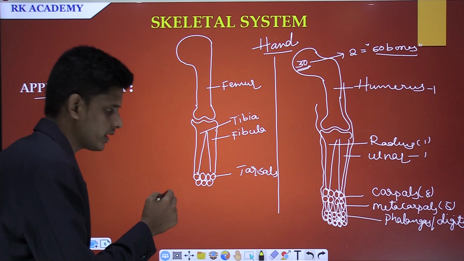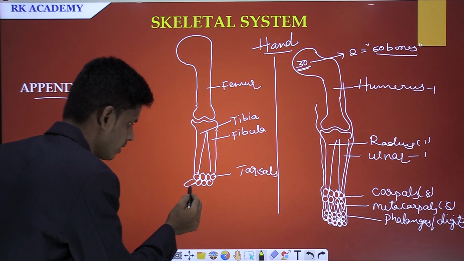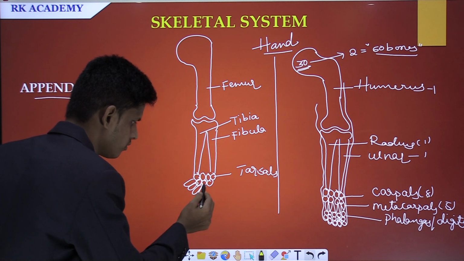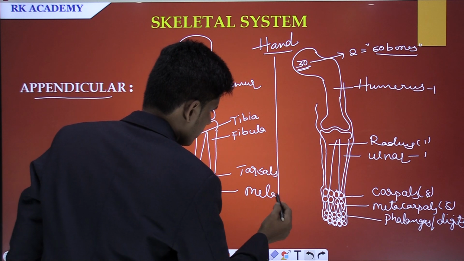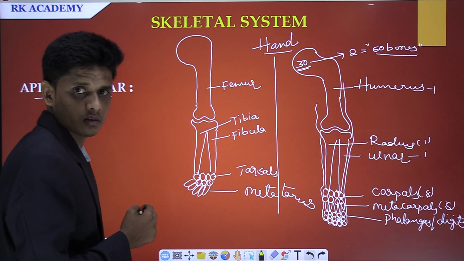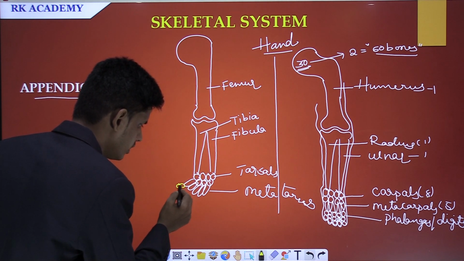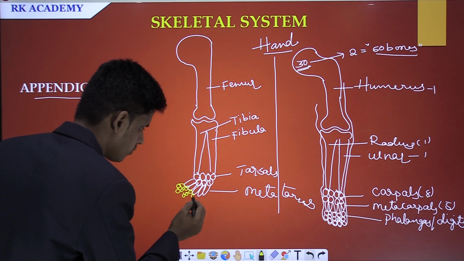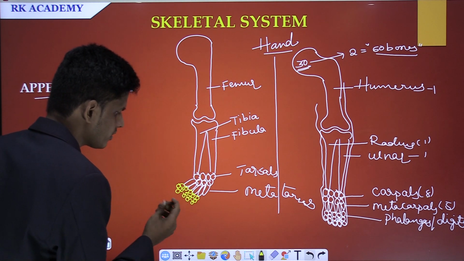These bones make a connection with the 5 bones, 1 and 2 and 3 and 4 and 5. These are called metatarsals. Each bone connects with 2 or 3 bones, 1 2 3, 1 2 3, 1 2 3, and 1 2 3. How many bones are there here?